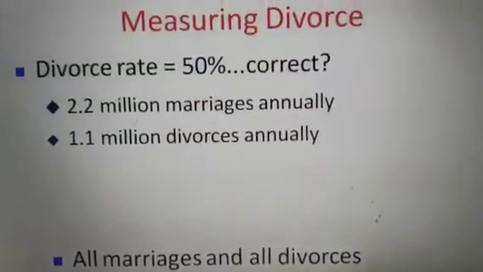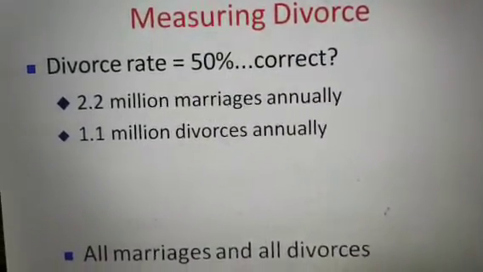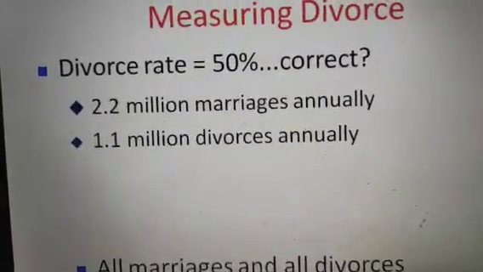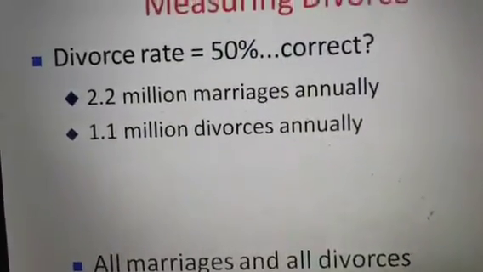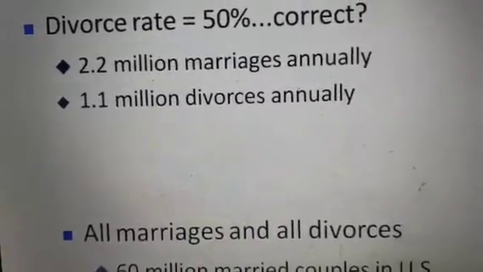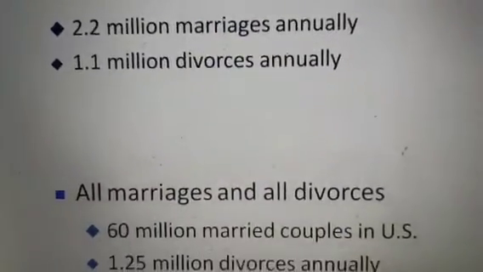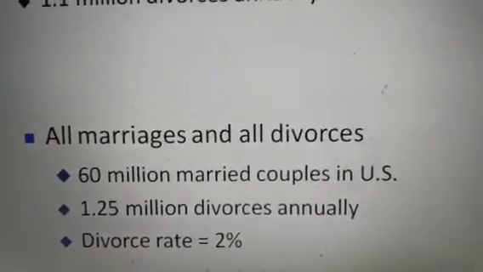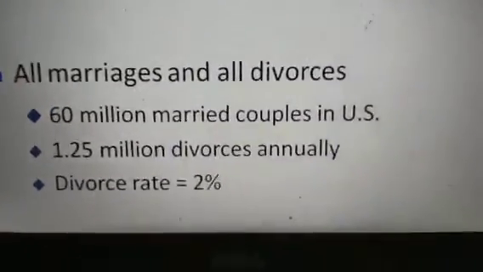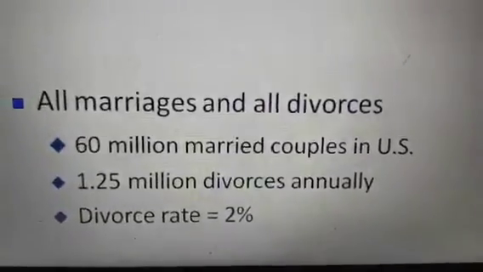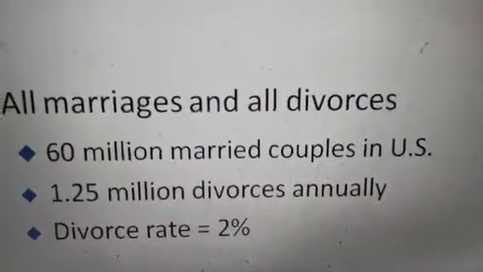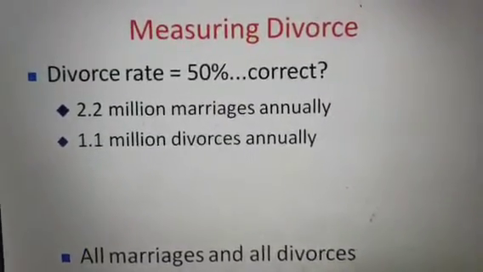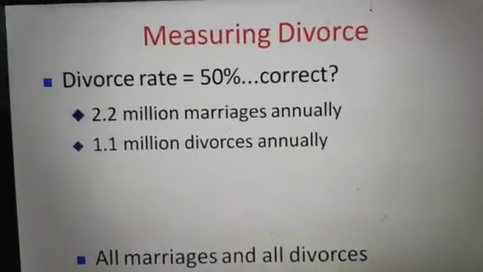When we try to measure, the divorce rate was 50%, with 2.2 million marriages annually and 1.1 million divorces annually. Of all marriages and all divorces, there are 60 million married couples in the US and 1.2 million divorces annually in the US, and the divorce rate is 2%. So this is a global pattern of marriage and divorce circumstances.